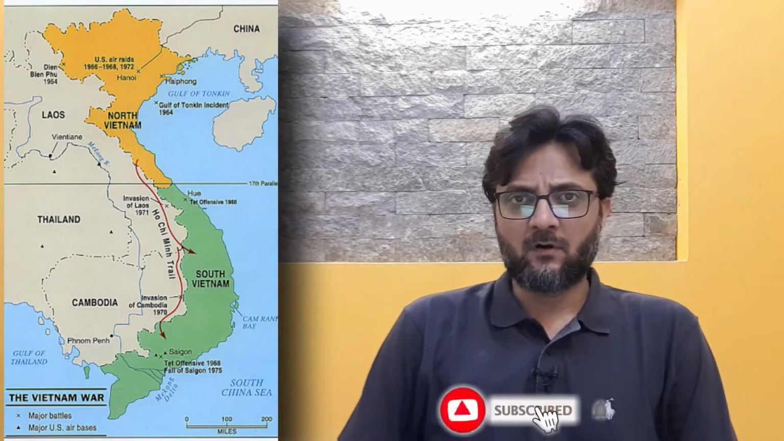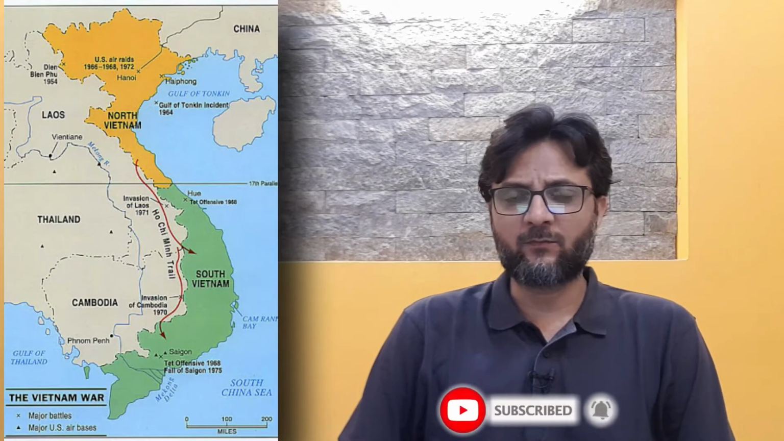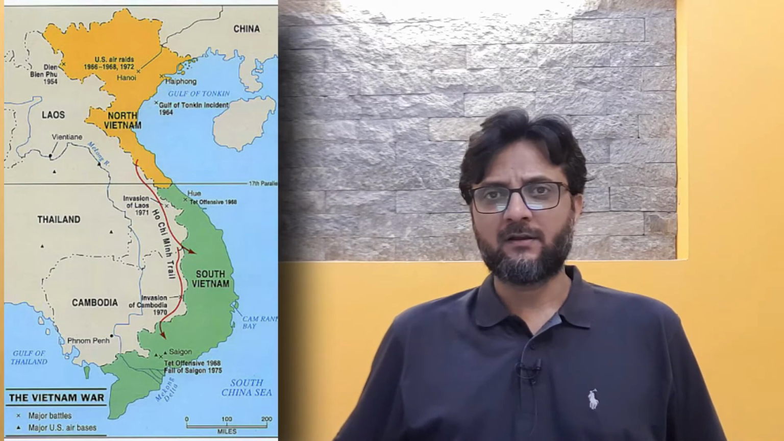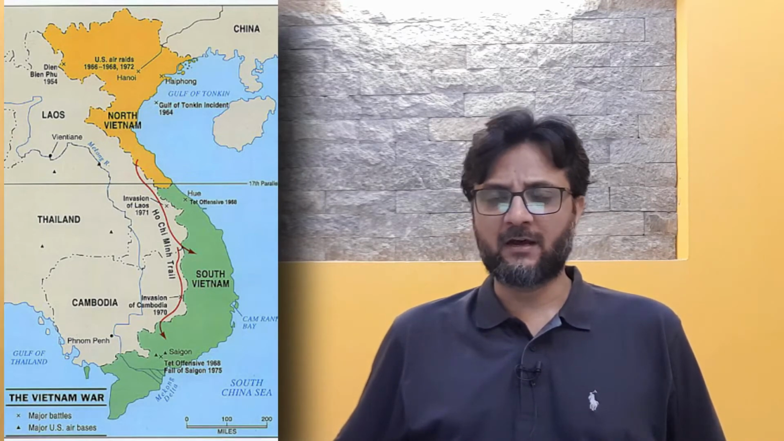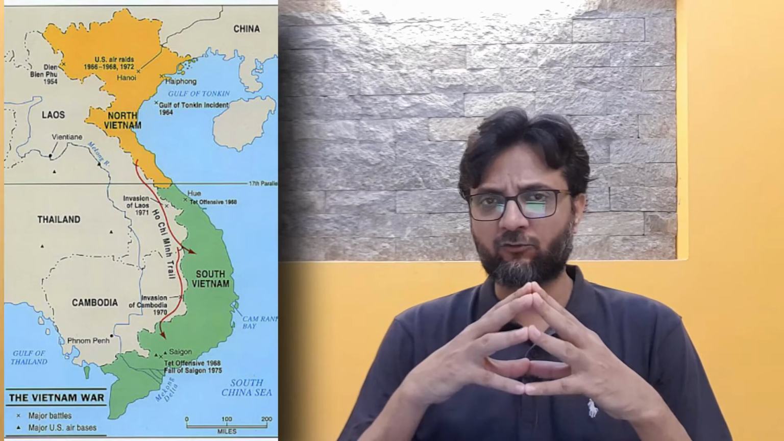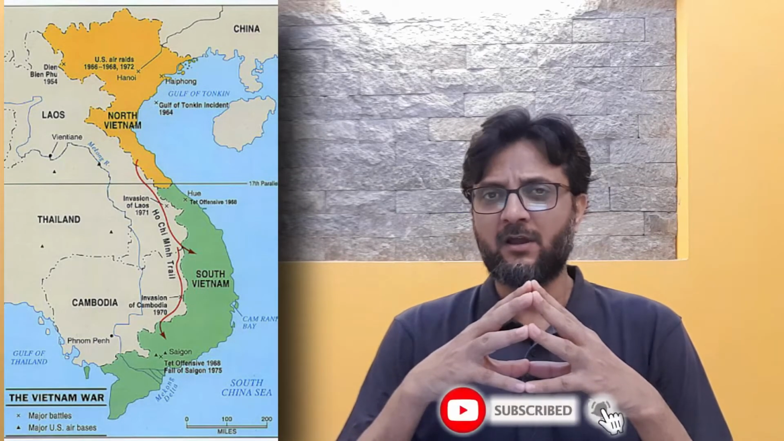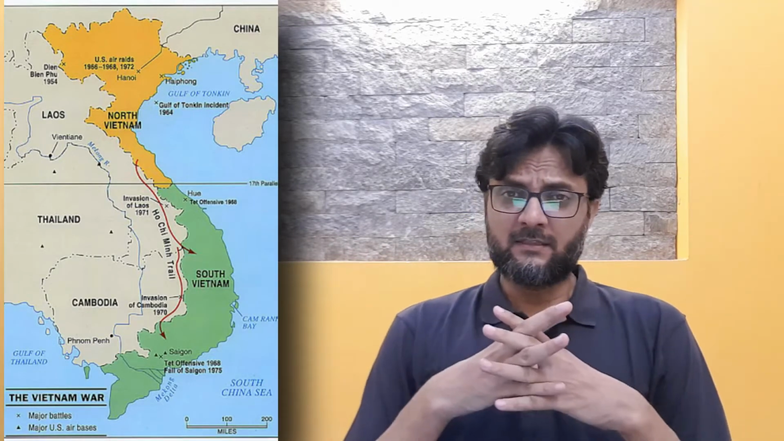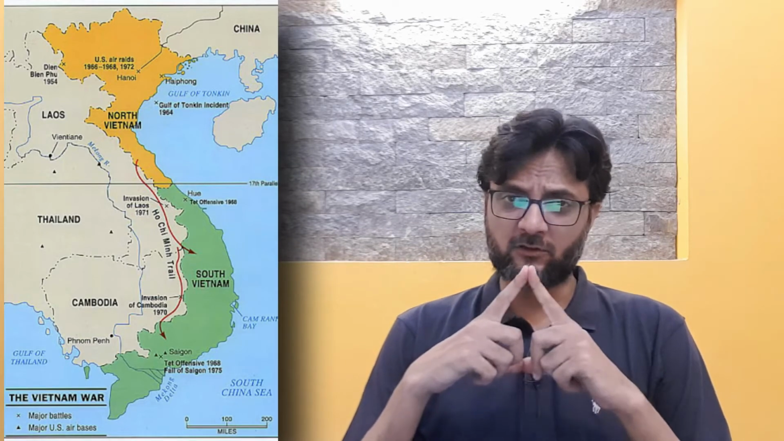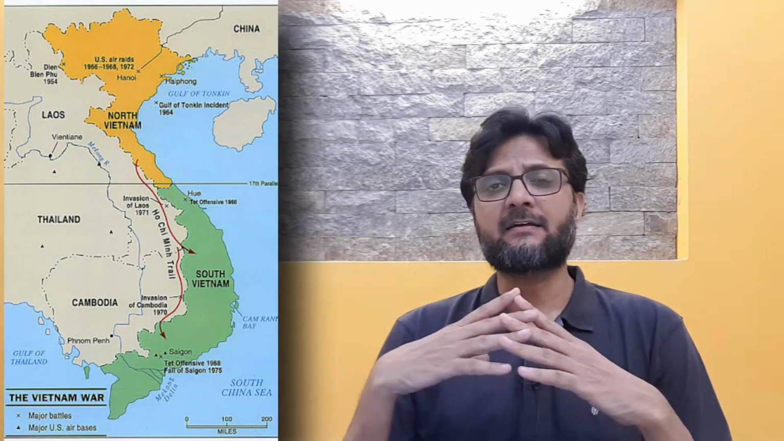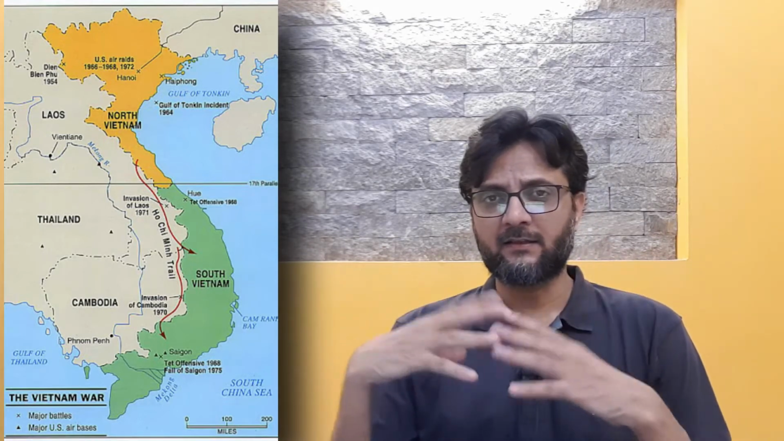So it was almost 20 years of conflict, and before the Second World War, Vietnam was a French colony. The French had administrative control over Vietnam after World War II, with the backing of the United States of America. But the communists or the socialists in North Vietnam did not approve of that, and that was why they conducted subversive activities in the South.